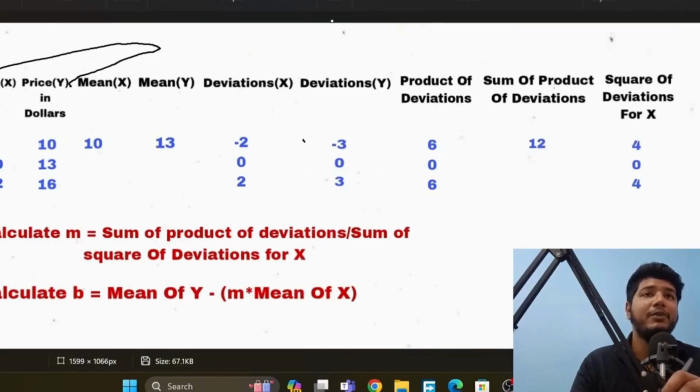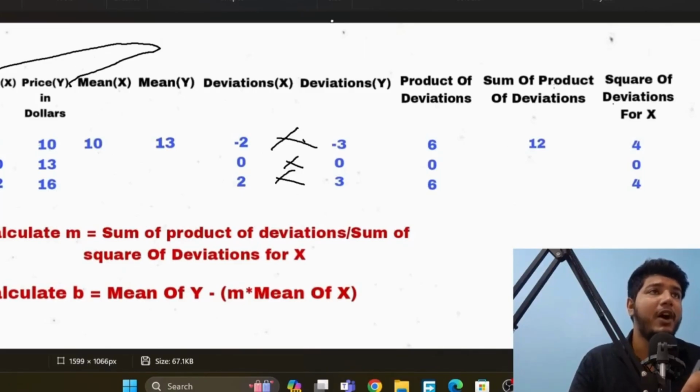And now we will compute the product of deviations. We will multiply the deviation of x and the deviation of y, like this, for all three, and the values we get are plus 6, 0, 6. Next we will do the sum of the product of deviations. So we will add them all, and the value we get is 12.